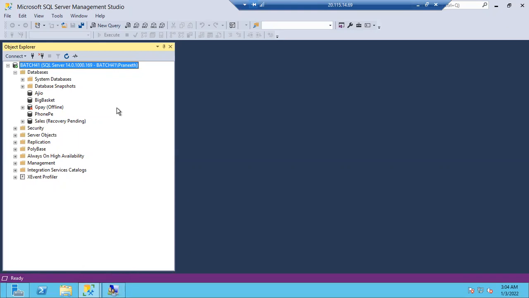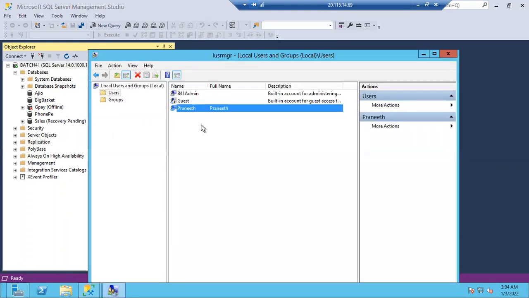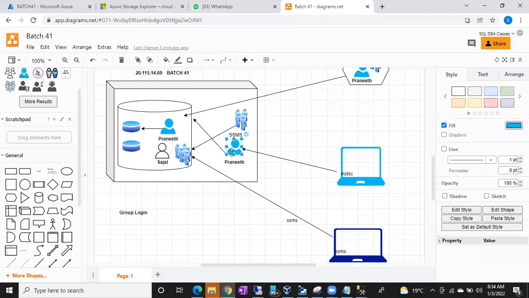If you are clear on the Windows login, I'll show you how to create a SQL login. Remember the prerequisite for creating a Windows login? The Windows user should be there. Only then can Pranit connect to the SQL server. The Windows user should be there and we have to create a Windows login for him, then only Pranit can connect to the SQL server.